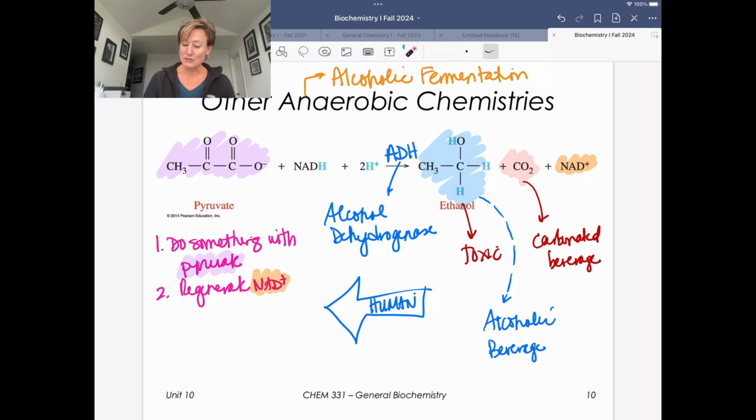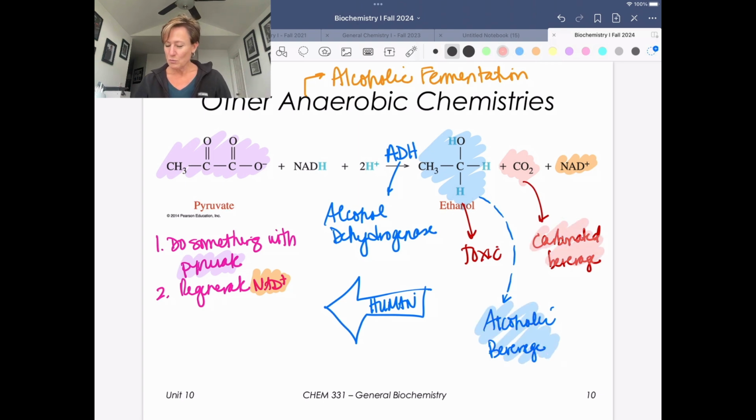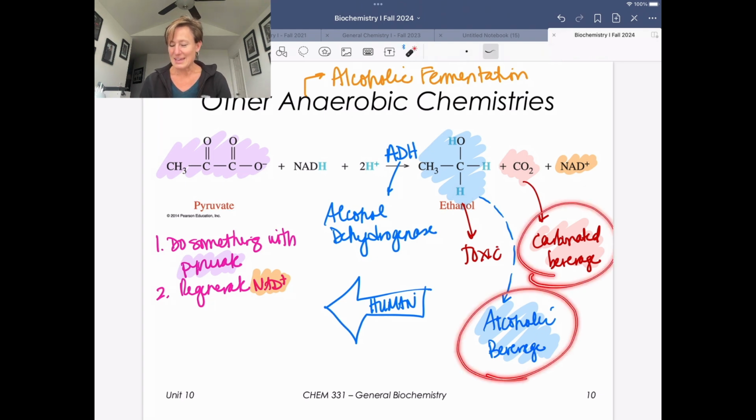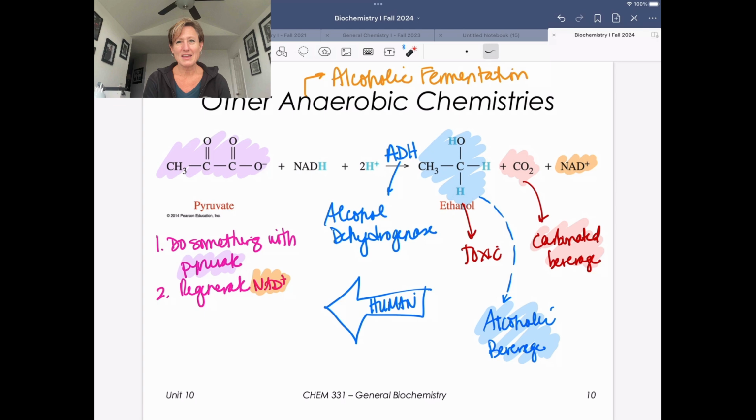Even though they are the unintended, unnecessary, undesirable side products from alcohol dehydrogenase by yeast and other organisms, these are the two pieces that are the hallmarks of why brewers will undergo alcoholic fermentation chemistry: to generate an alcoholic beverage and then carbonate it. And we'll review all of that chemistry when we do our own beer making in lab.